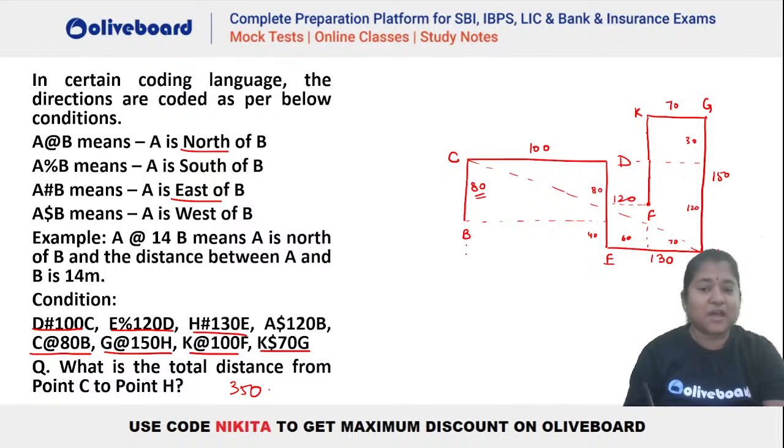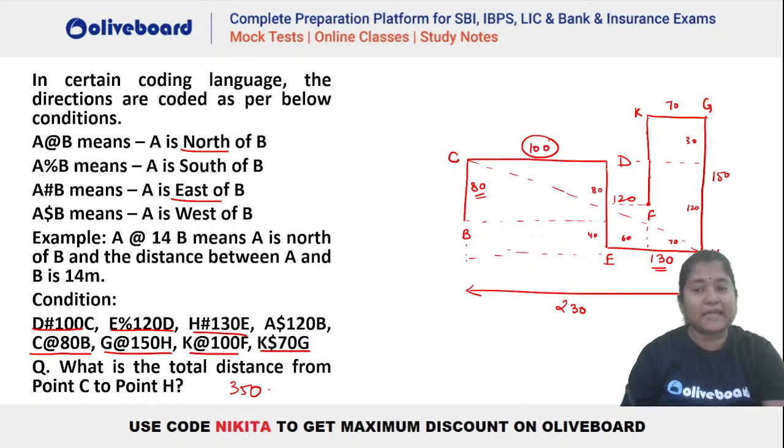Okay. So that means you have to make the triangle something like this. Now what is this base here? You can see this particular base here. Base kitna hai? What is the base, guys? You can see that is going to be 100 plus 130, right? That means we have total as 230 in the base. And what is the height here? Height will be equal to what? It will be 80 plus 40, that is 120, right? 120 is the height that we have to take, right? This particular height we are talking about, and that is your 120, isn't it? So you can see 120 and 230. You have to take that particular equation.